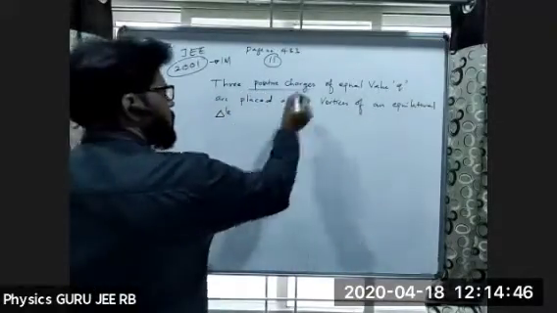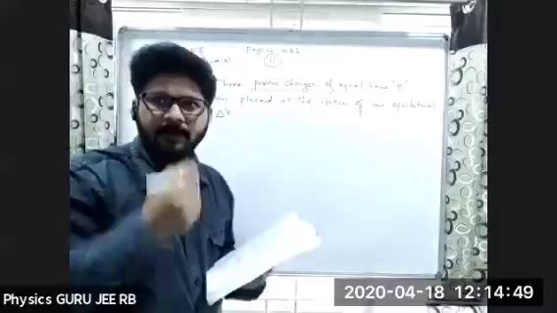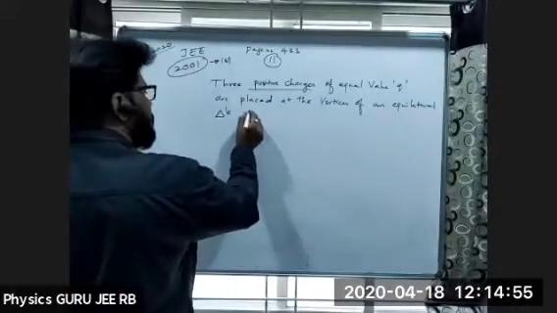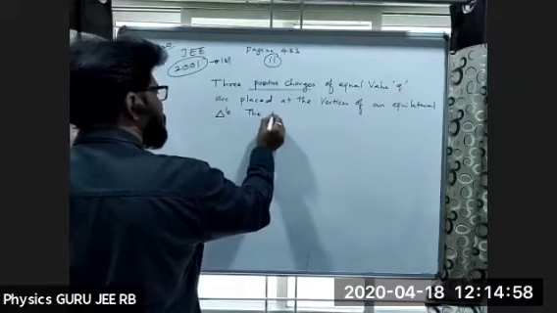So all are positive charges of value Q placed at an equilateral triangle. The resultant lines of force, then the electric lines of force.